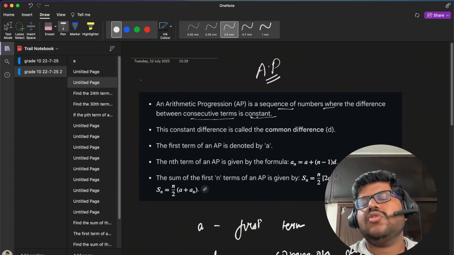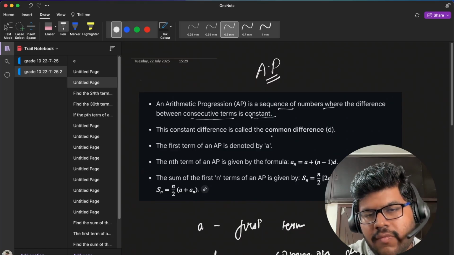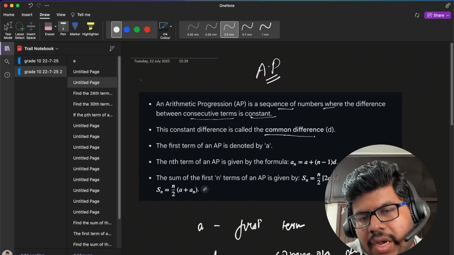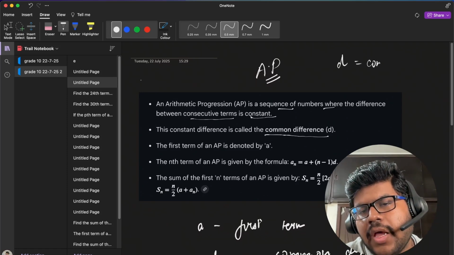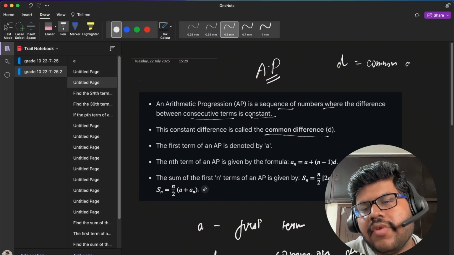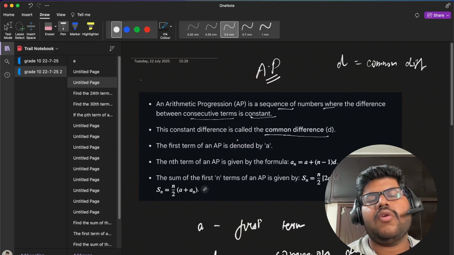This constant difference is what we call the common difference. It is denoted by d. This is how we define it.